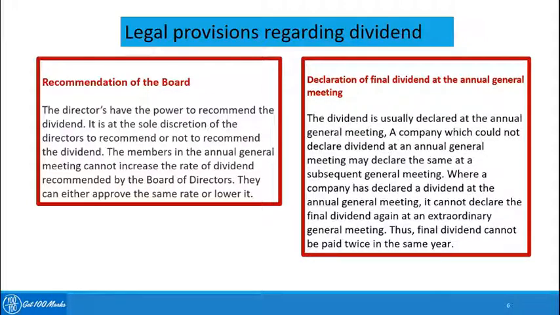So, declaration of final dividend at the annual general meeting: basically, dividend is declared during the annual general meeting of a company. The company which could not declare dividend at the AGM may declare the same at the subsequent general meeting. Where a company has declared a dividend at the annual general meeting, it cannot declare the final dividend again at the extraordinary general meeting. So it's an annual dividend which can be declared only once a year.